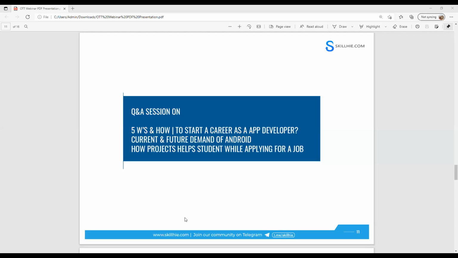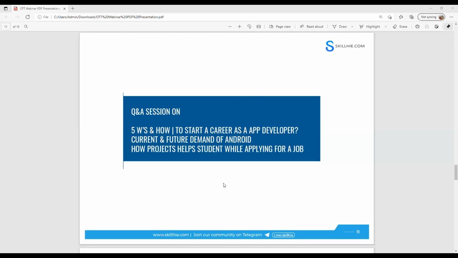It's not a big deal whether you are from a mechanical, electrical, electronic or computer science background. If you want to develop an Android application, as I already told you, you just need one language and one IDE. You just learn the Java language or Kotlin. Better to just learn Java; Kotlin is the advanced thing.